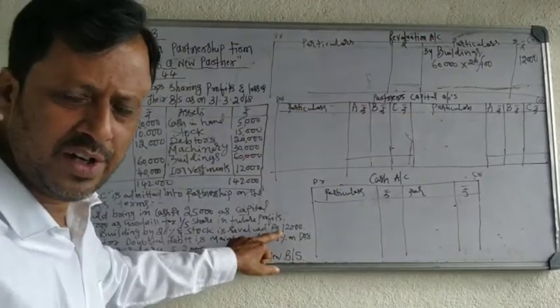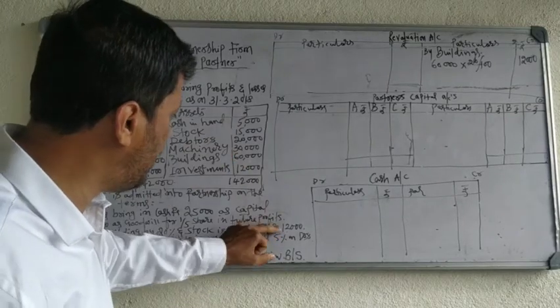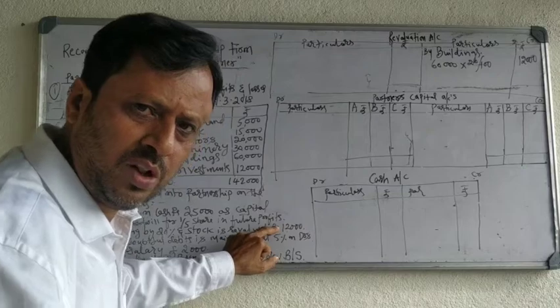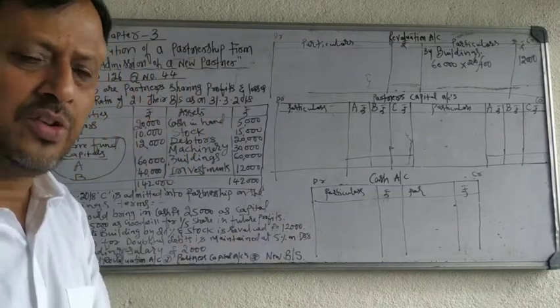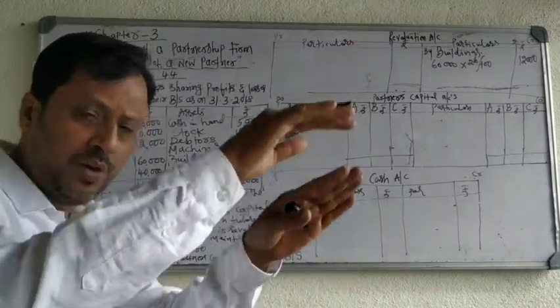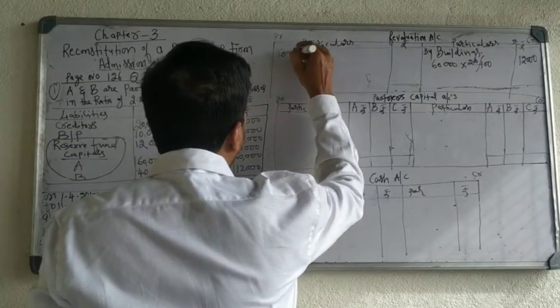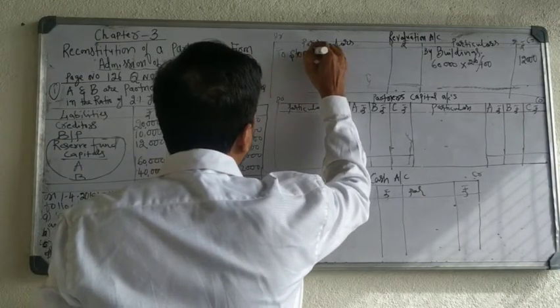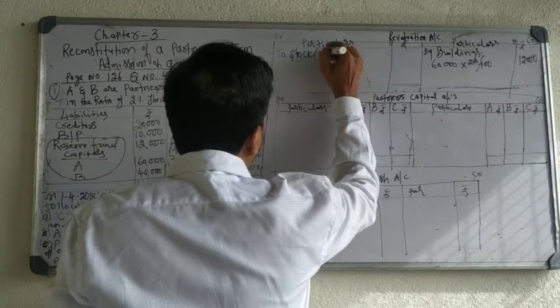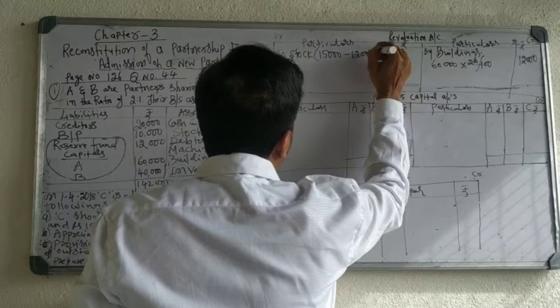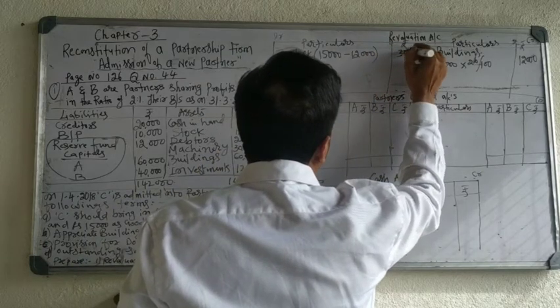So the stock value decreases. How much decrease? The difference between these two. Earlier it was 15,000. Now the value is 12,000. 3,000 rupees decrease. So stock value decrease, loss, debit side to stock. Difference you have to take. 15 minus 12, 3,000.